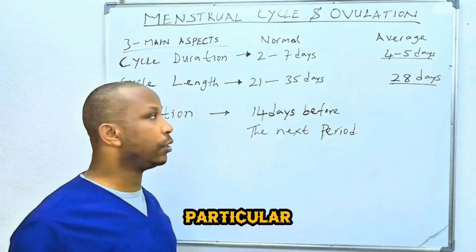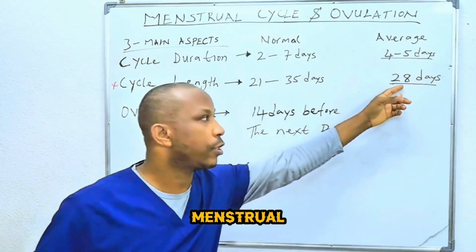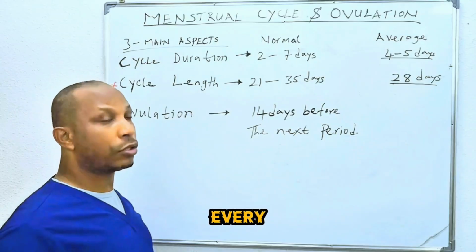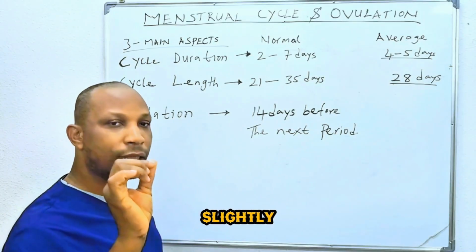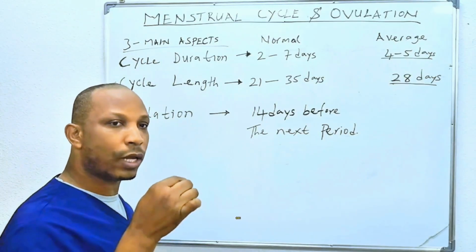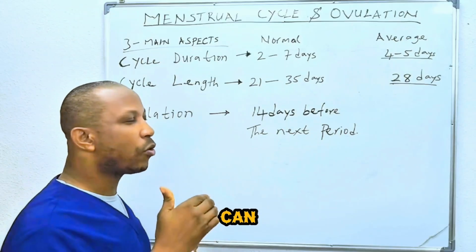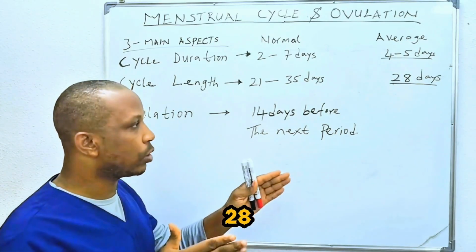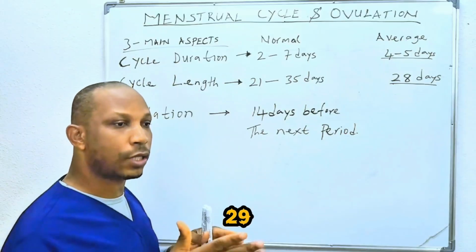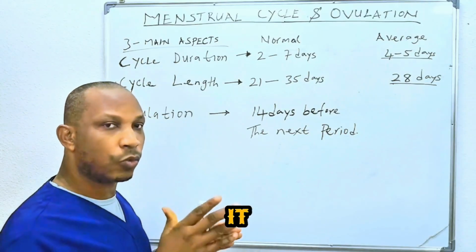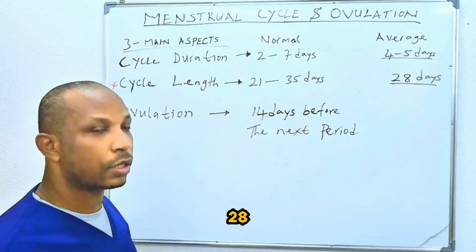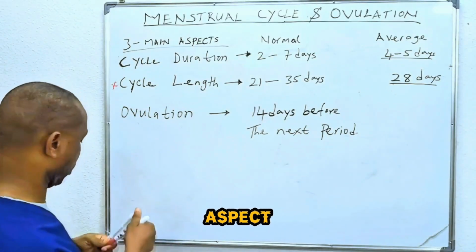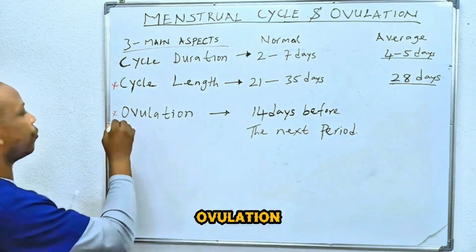Even for a particular individual, if your menstrual cycle length is 28 days, it doesn't mean that every month it must be 28 days. It may vary slightly. It can come down to 27 days, or go up to about 29 days, but the average is still 28 days, because the average of 27 and 29 is 28. The other very important aspect is ovulation.